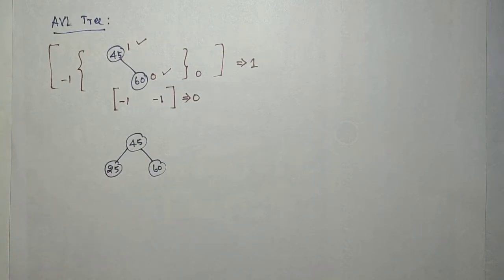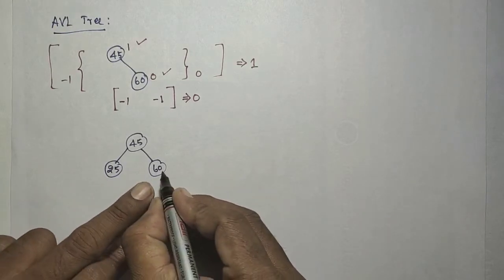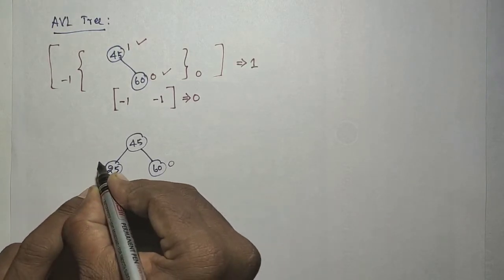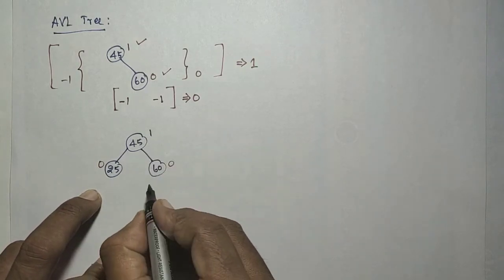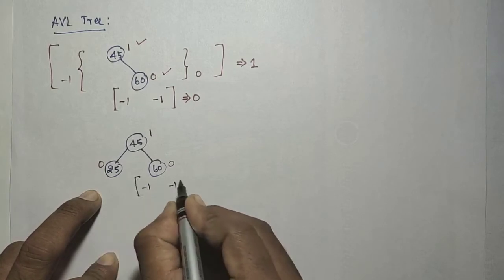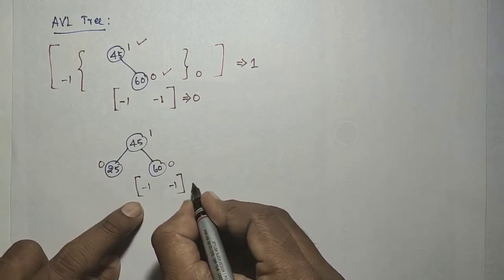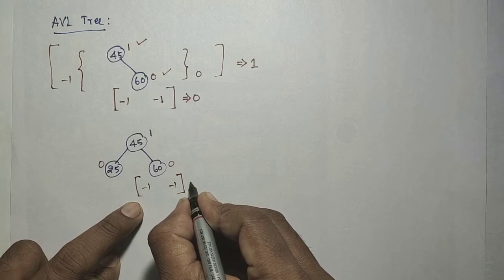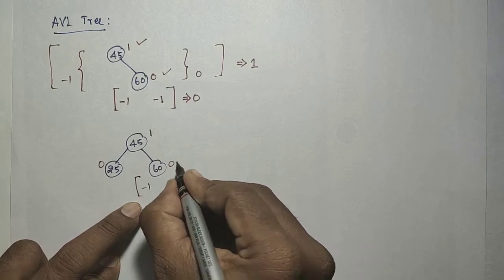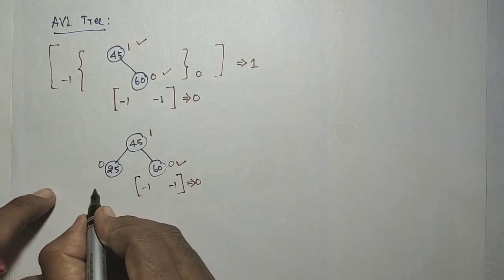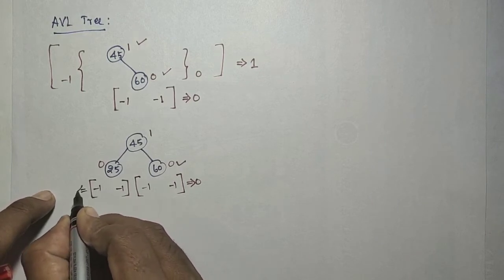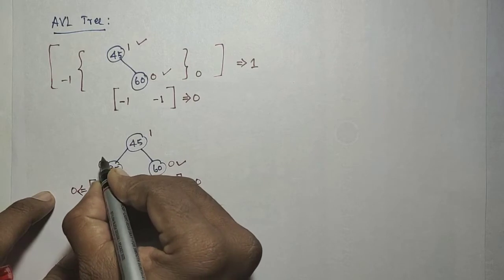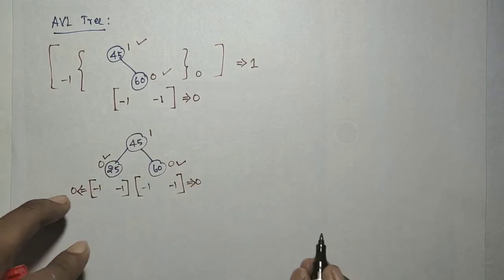Just to check, find the height. The height of this is 0, the height of this is 0, and the height of this is 1. Here this height is minus 1, minus 1, so the difference is 0. And here it is minus 1, minus 1, that difference is also 0, so this is also balanced.